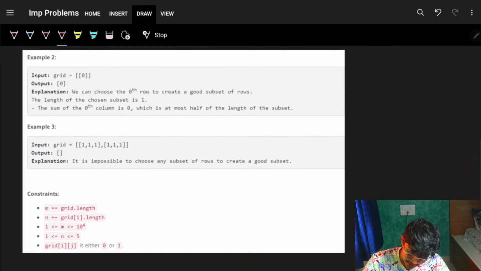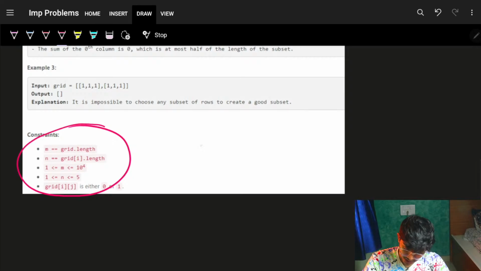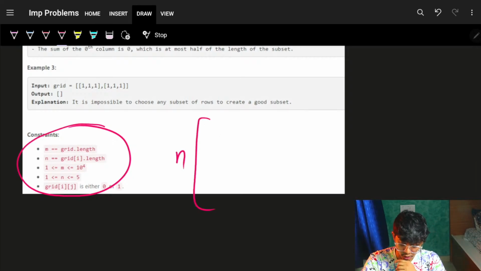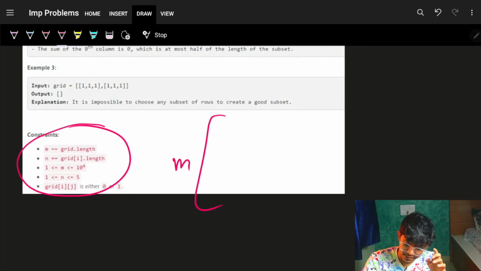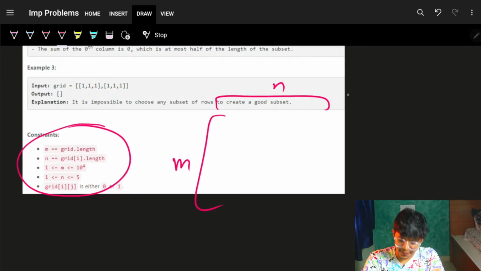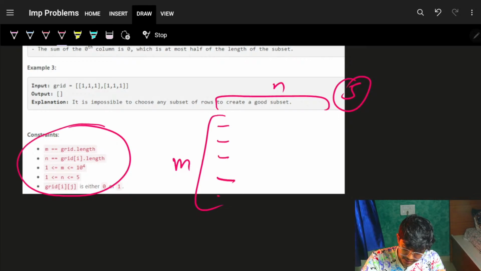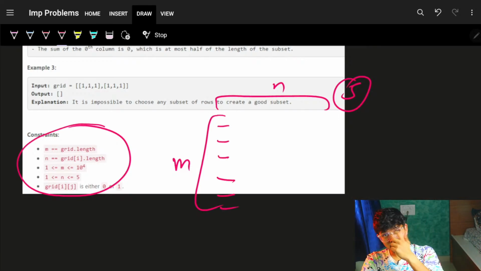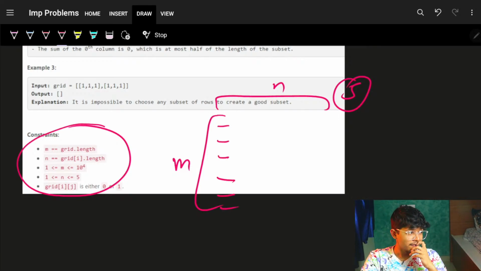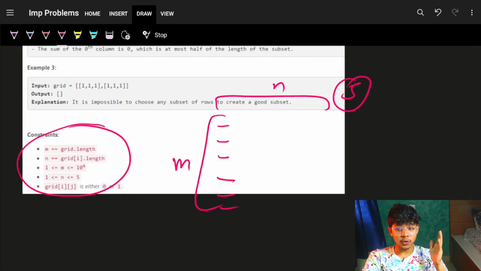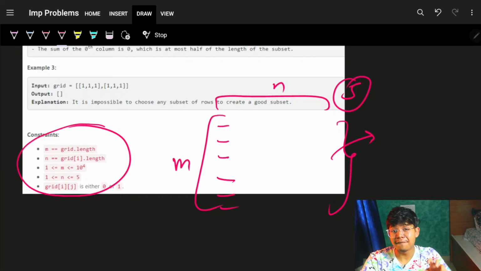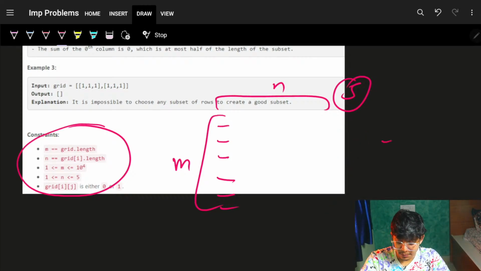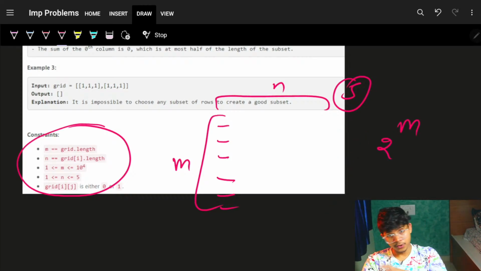Cool. Now you have the rows for sure. Looking at the constraints, we can see we have n rows. It says m columns and n rows. N is nothing but 5. I have m columns. I have to choose a subset of rows, and for sure I can't go and choose every such subset of rows. It will become 2 power m. Not possible at all.